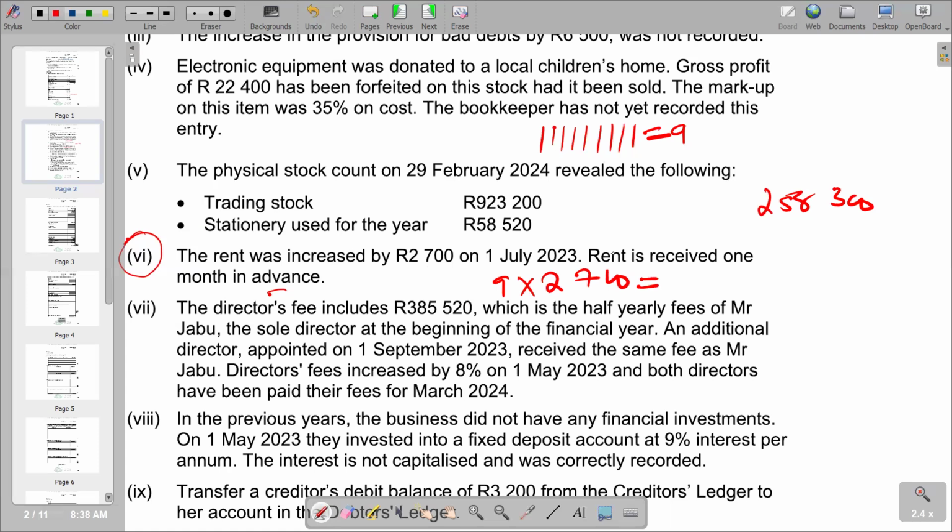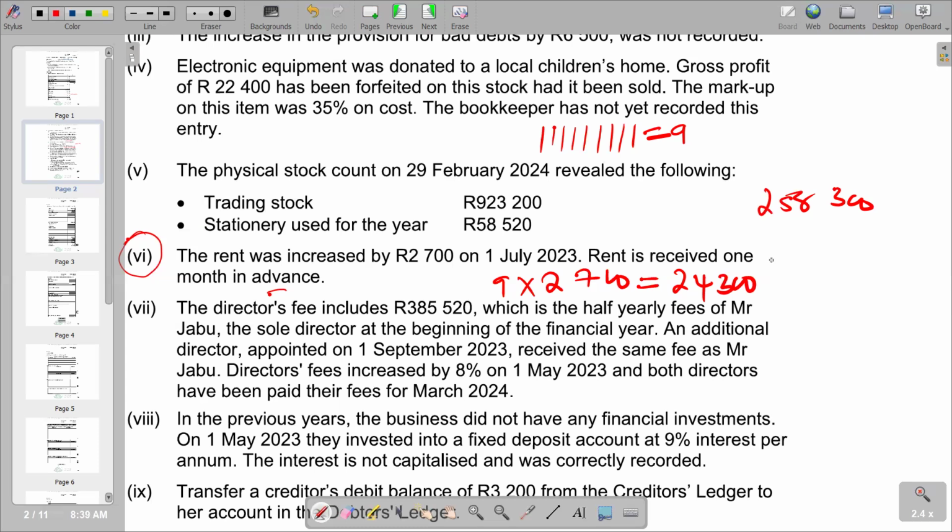So if you say 2,700, you multiply by 9, you're going to get 24,300. So if you get 24,300, 24,300 now is the total of the increase for the period for all the months when the rent was increased.